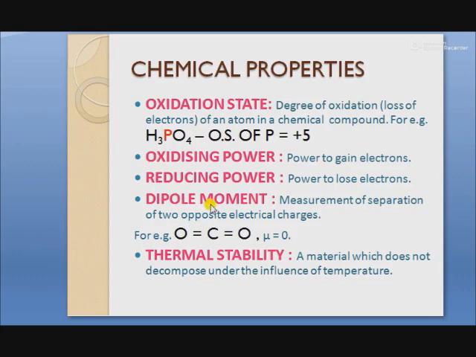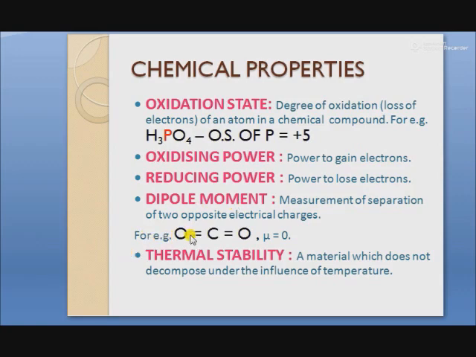Next is the dipole moment. Dipole, what do you mean by dipole? Dipole means two poles or two oppositely electrical charges. And the measurement of separation, the distance of these two opposite electrical charges, is called dipole moment.